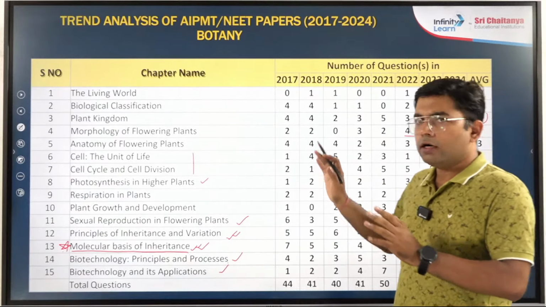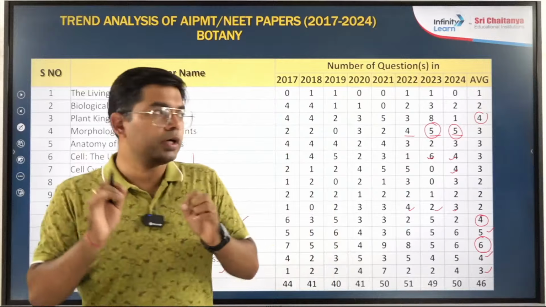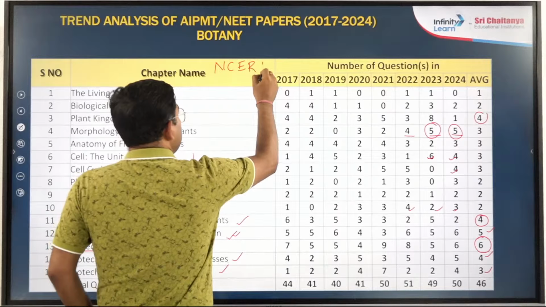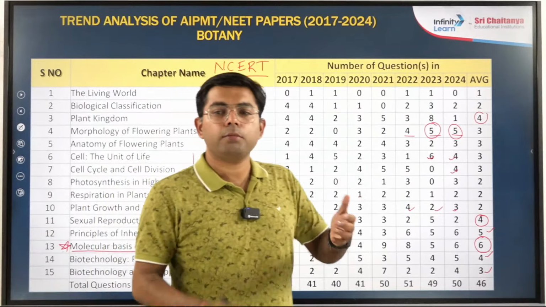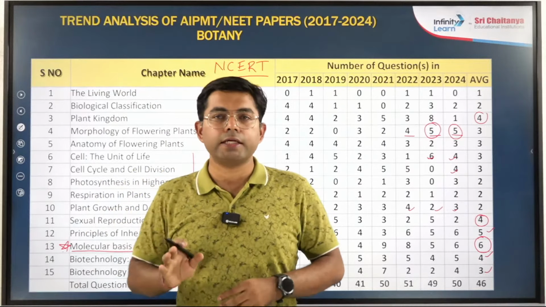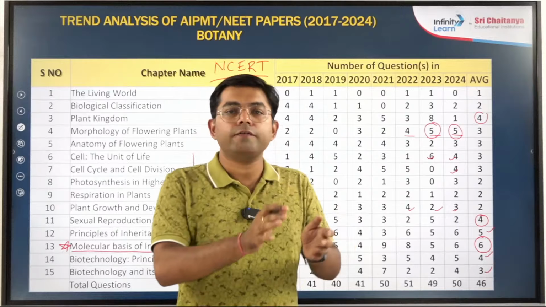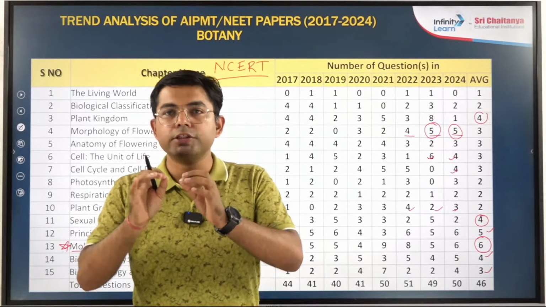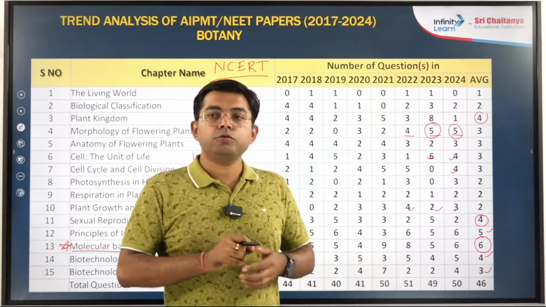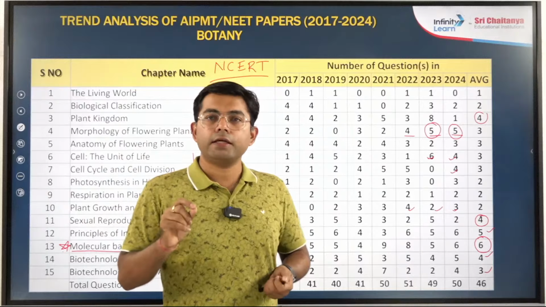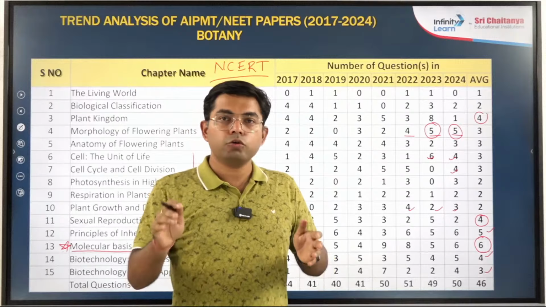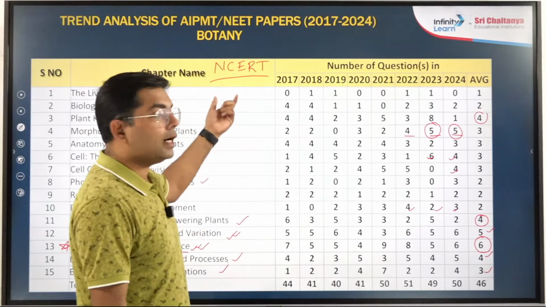So overall, the only thing which is true is: read NCERT. NCERT is the main thing. In the last 2, 3, 4 years, the main trend change is that earlier a few questions came from outside the NCERT. Now the trend has shifted in such a way that no question will be from outside NCERT. But if they have to confuse you, they will take some random line from NCERT which students usually think is fine as it is and just ignore. That should not happen. Reading NCERT will be the key.